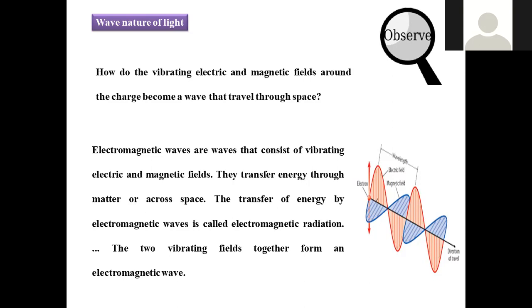Because of that vibration, it used to oscillate and propagate from one place to another within a short time, and the velocity of light will be 3 into 10 to the power 8 meters per second. So in that manner, the speed of light will be there, and that used to reach the earth's surface, right? That is the reason the vibrating electrical and magnetic fields propagate in such a manner that they are moving from one place to another. This is the case purely because of the wave nature of light.